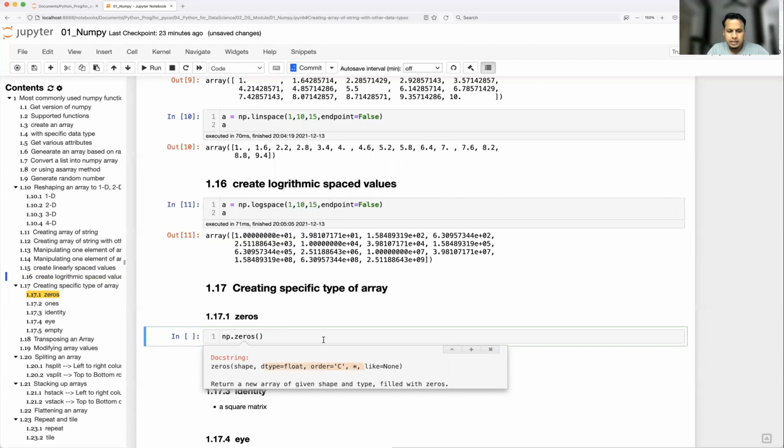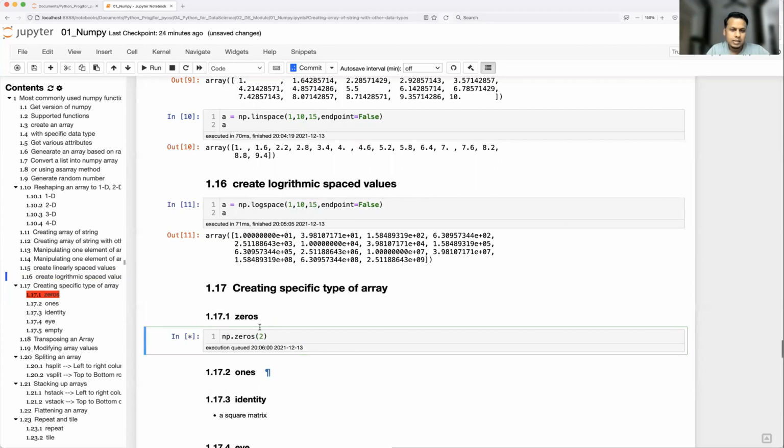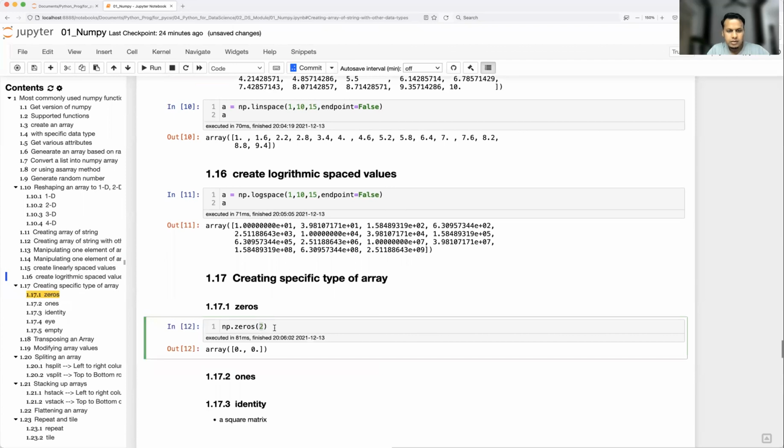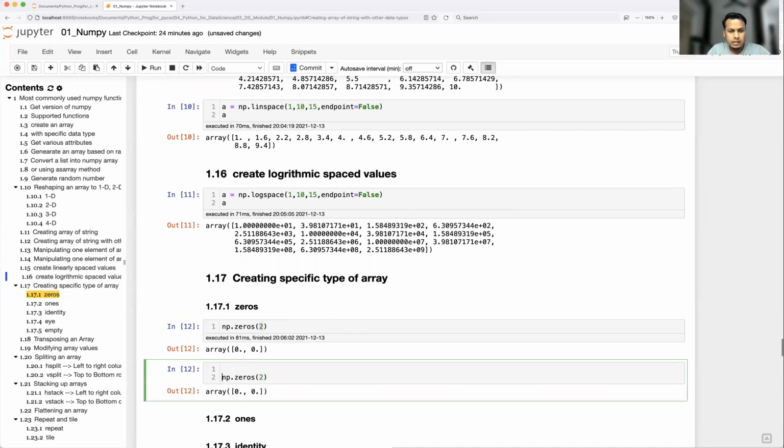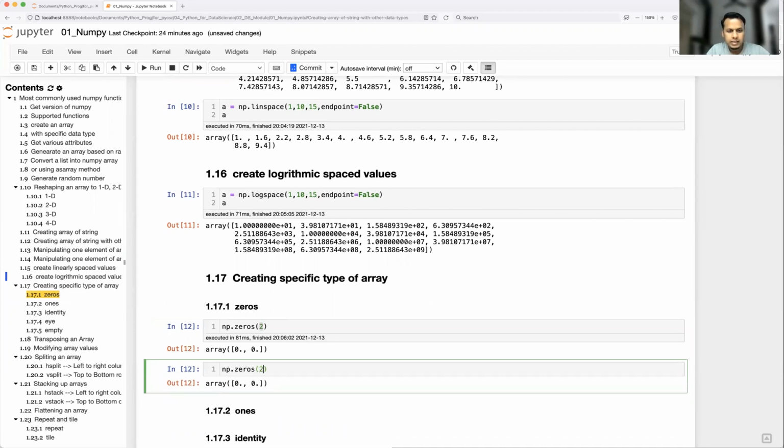So let's say I give shape as 2. Let's see what it gives. So 2 is nothing but it is just going to provide me 2 elements. Okay, so now let's say you would like to have, I want to have 2 by 3. Will it give?